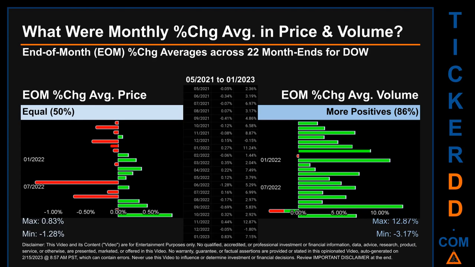Price saw an end-of-month max of 0.83% in average percentage change along with a minimum of -1.28%. For volume, the maximum and the minimum monthly percentage change were respectively 12.87% and -3.17%.